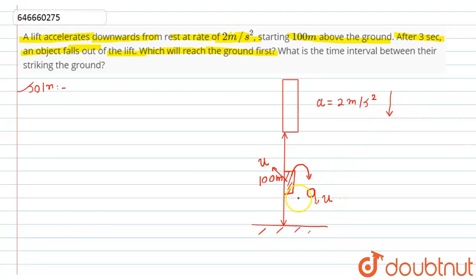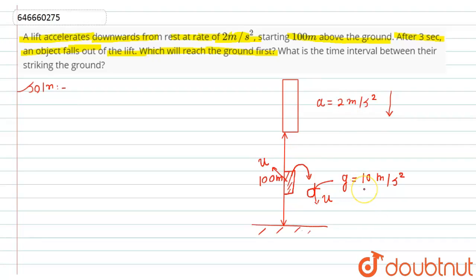The acceleration for the lift will be the same, 2 meter per second square, but for the object the acceleration will be nothing but g, which is known to us, that is 10 meter per second square, because the object will fall because of gravitational attraction. Both have the same speed, but the lift has acceleration 2 meter per second square and the object has acceleration of 10 meter per second square.